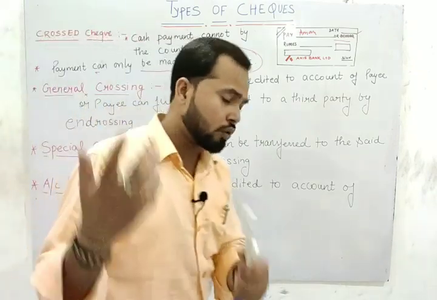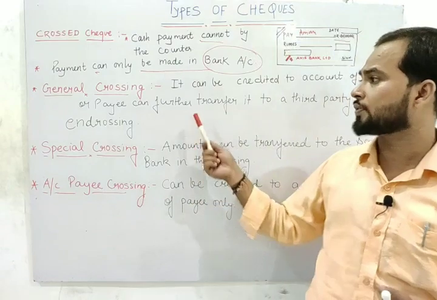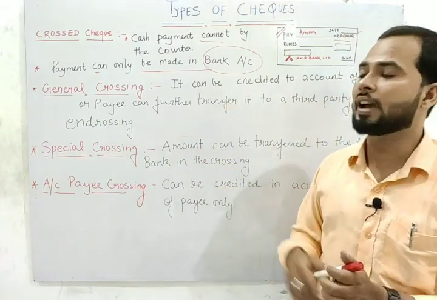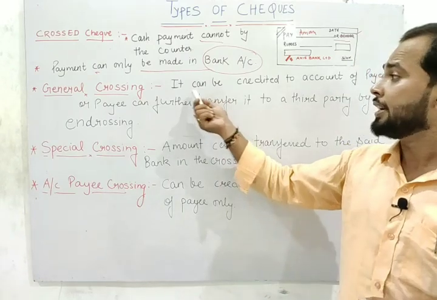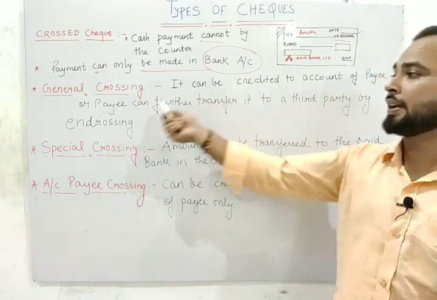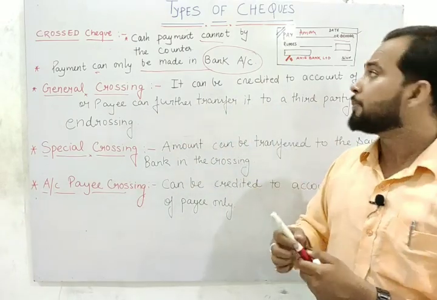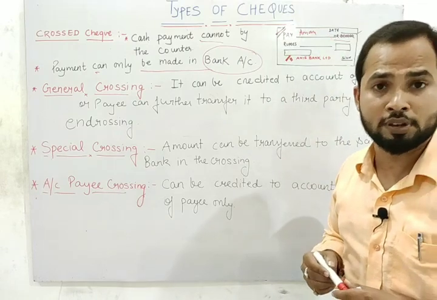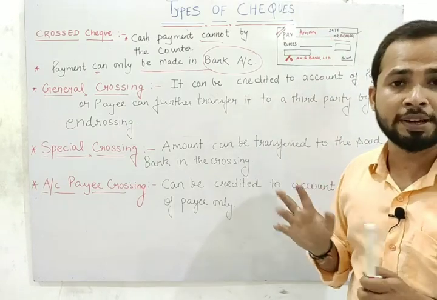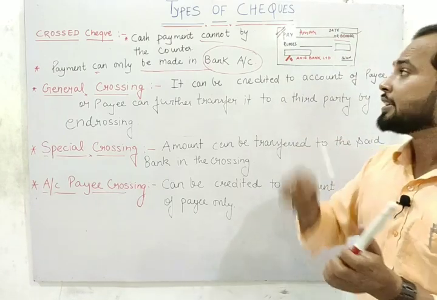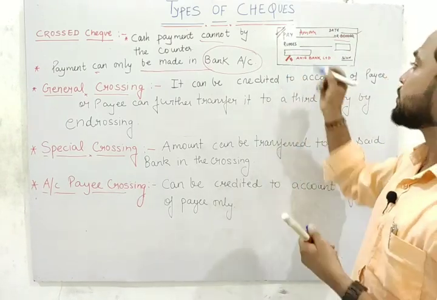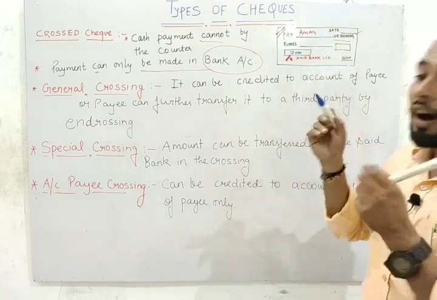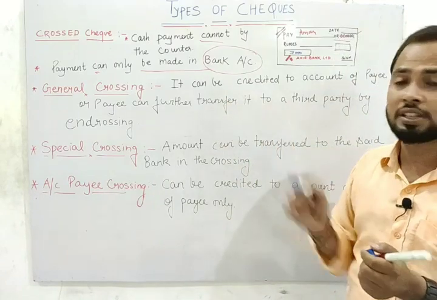How many types of cross check are there, students? We have three types of cross check. First one is general crossing, second one is special crossing, and last one is account payee only. First of all, we have to understand the meaning of general crossing. It can be credited to the payee's account, or the payee can further transfer it also. Means in case of general crossing, we have simply crossed the check. We have not mentioned the name of any particular bank. We have not mentioned any account payee. We have only crossed the check. It means this amount will be transferred. Like suppose I have written 7,000 rupees. So this amount will be transferred to Aman's account. Aman should have an account in case of general crossing.